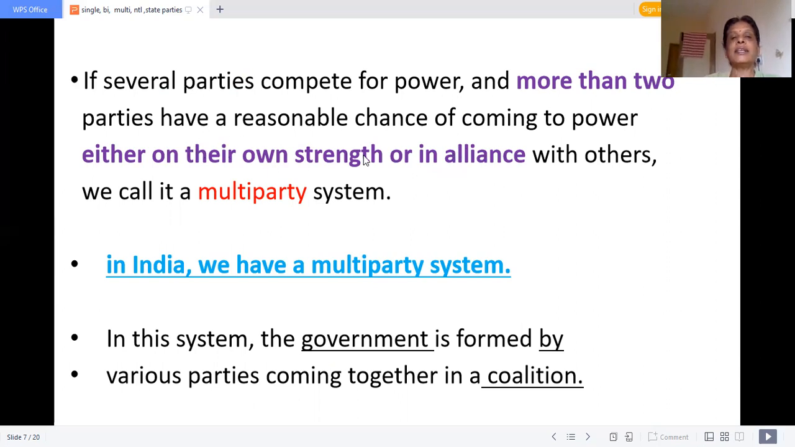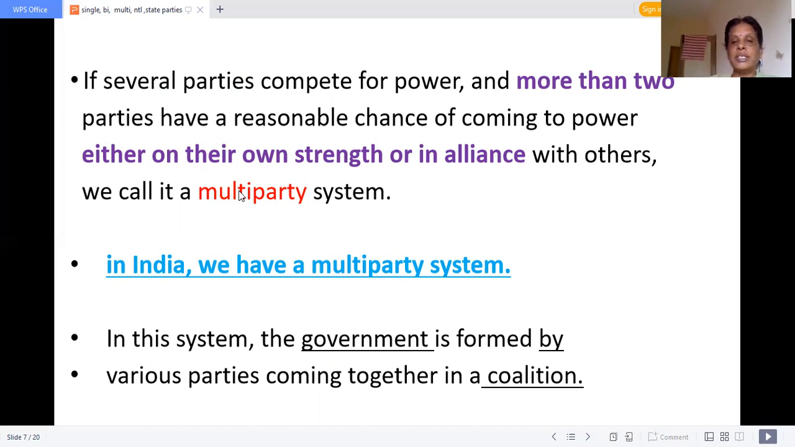This is either on their own strength. If they get a majority, a single-party majority, they will form the government on their own strength. If not, they have to get an alliance with the small parties or independent candidates. That is a coalition government. This system is called a multi-party system. Why is it a multi-party system? Because of this coalition government, even the small parties which won few seats are also getting the chance and are empowered to form and run the government.